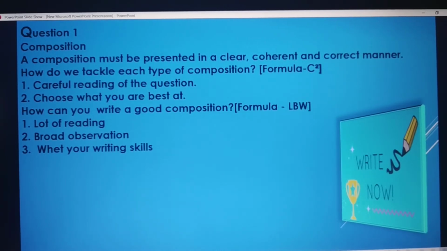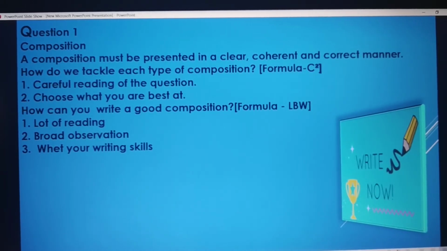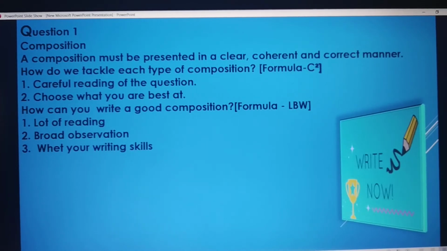Second one is choose what you are best at. If you are good at narrative, go for that. If you are good at descriptive, go for that. Now, this question you always ask me, how can you write a good composition?